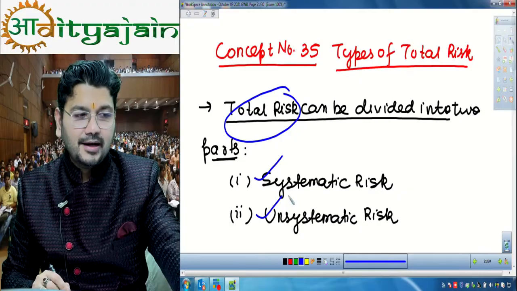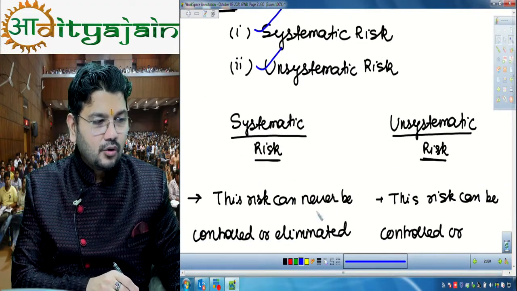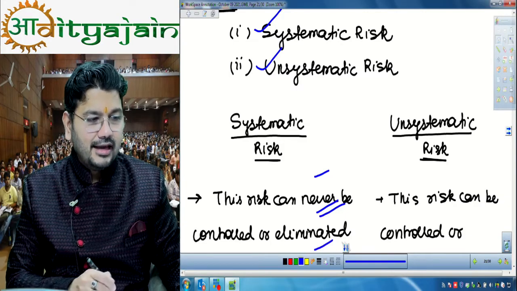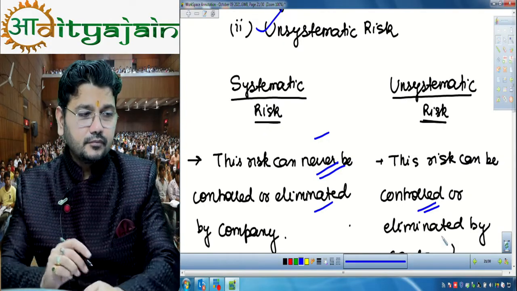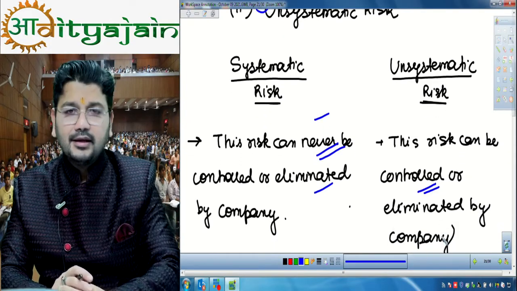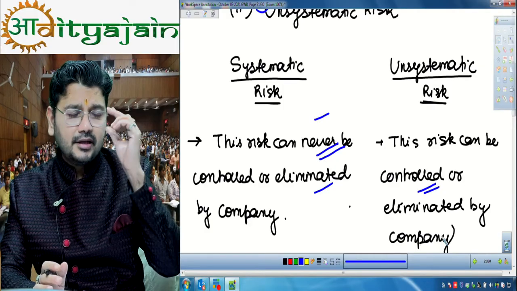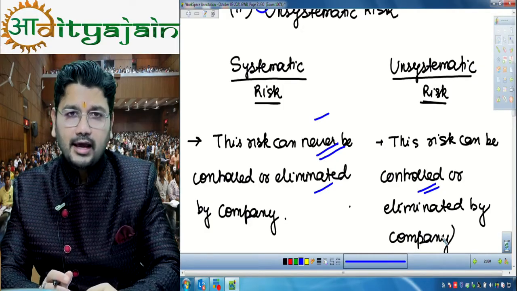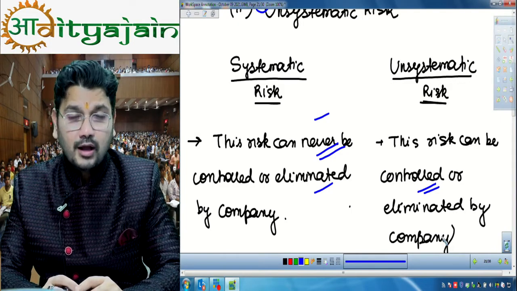So what is systematic risk? Systematic risk can never be controlled or eliminated by the company, and unsystematic risk can be controlled or eliminated. Let's take the example of corona.